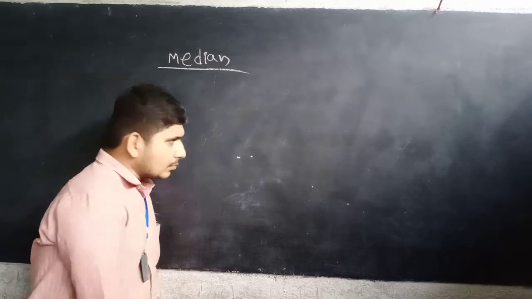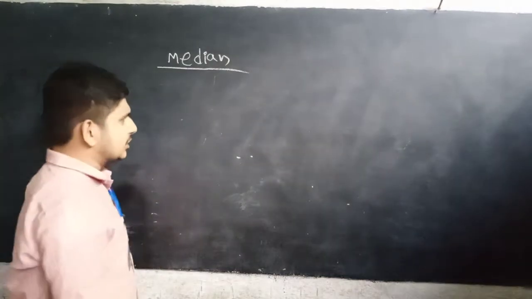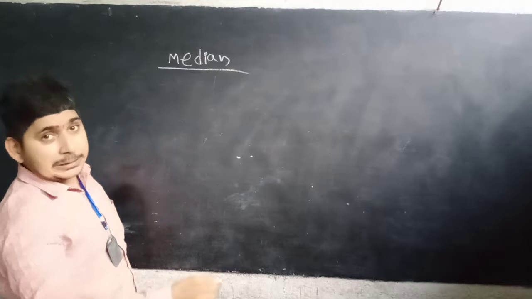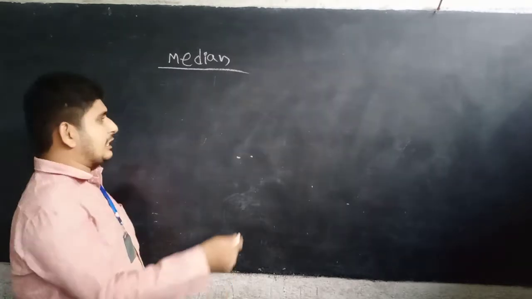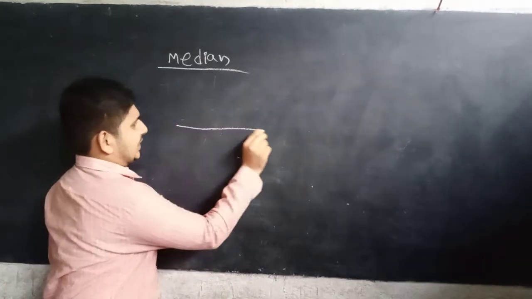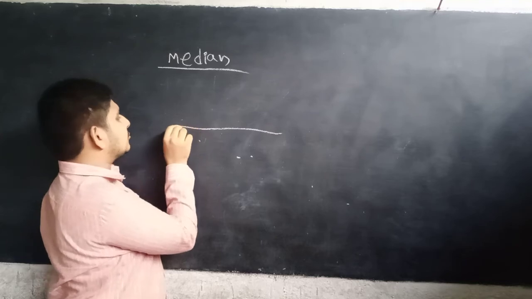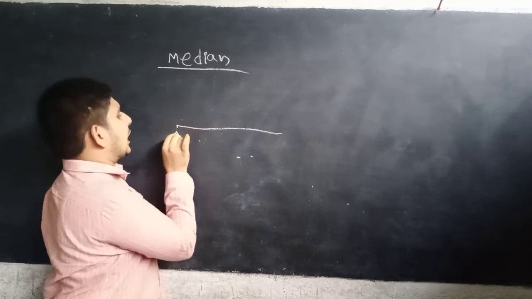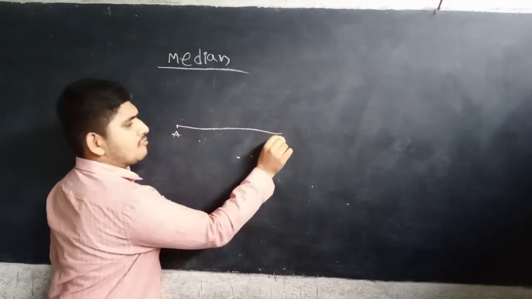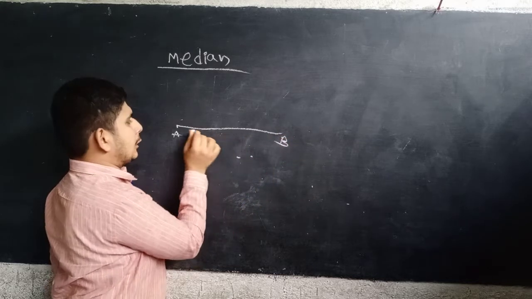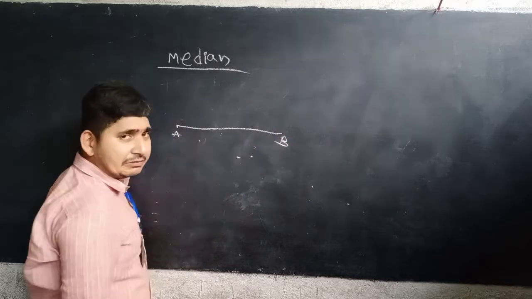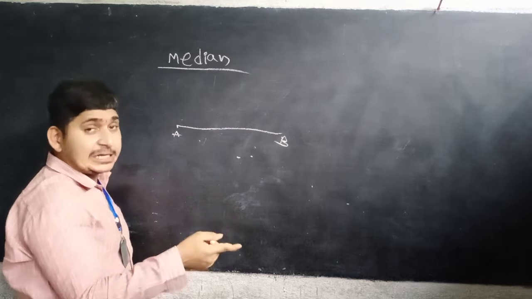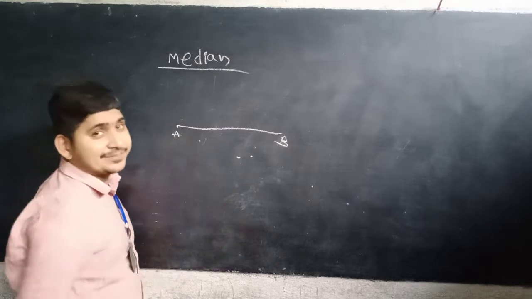Now, for example, take a line segment AB in geometry. In this line segment, you have a number of points.